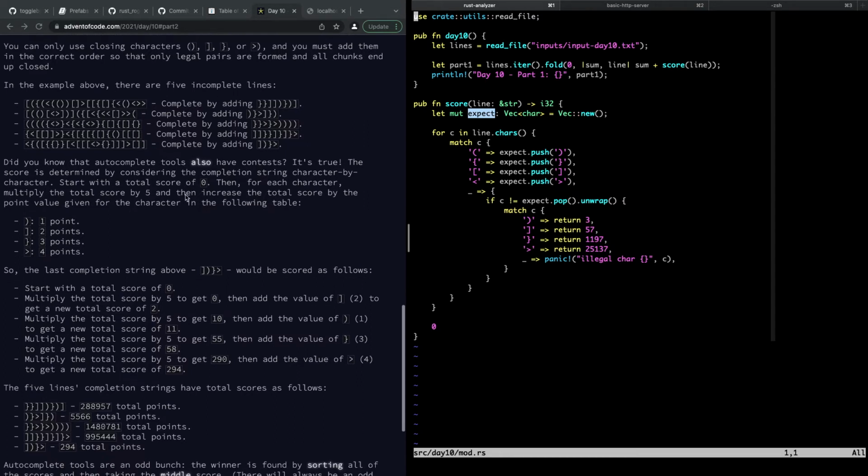Okay, so we can do that with our test input. And let's just verify. We should have it in reverse order, so we should just be able to print it out and then show that we can pop it. I'll print it out like that, expect.